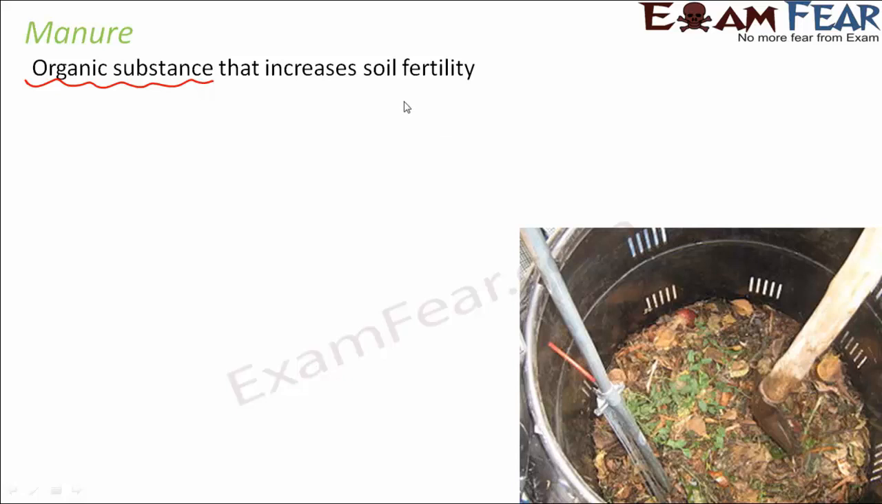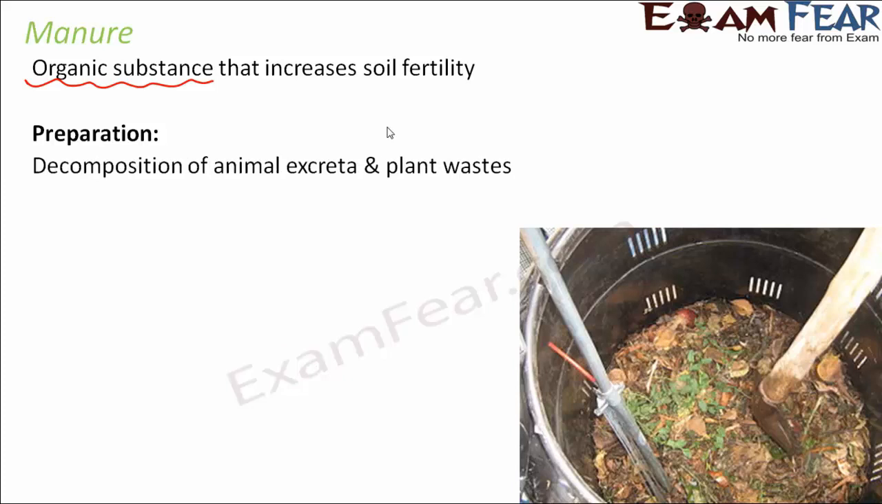So it increases the soil fertility. So what exactly is it made up of? Let us quickly see how manure is prepared. It is prepared by decomposition of animal excreta and plant wastes.